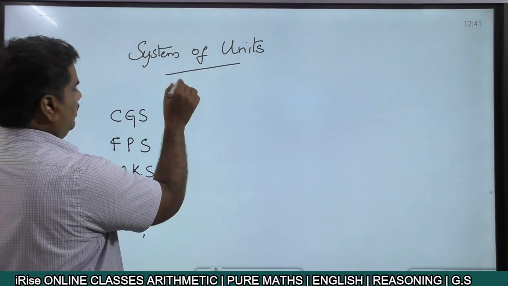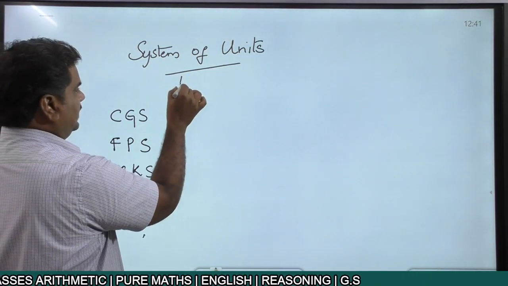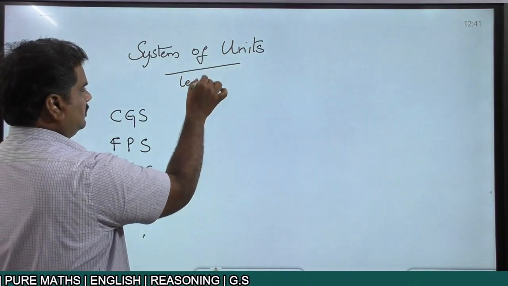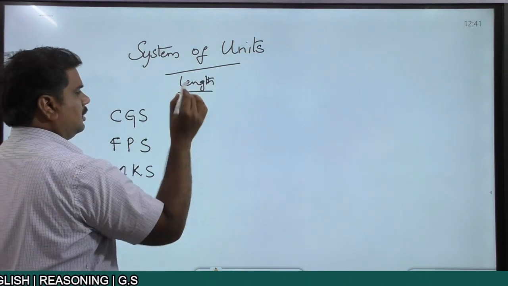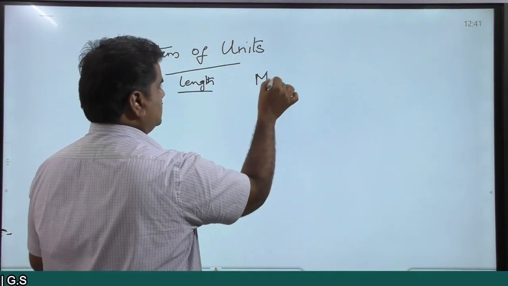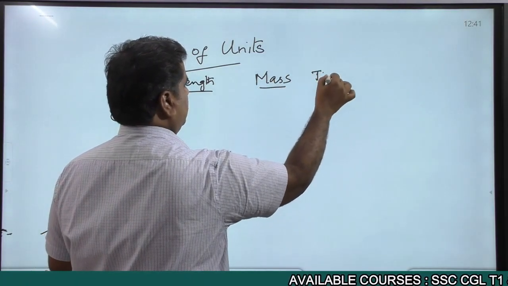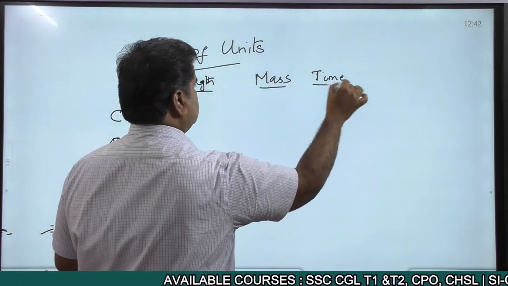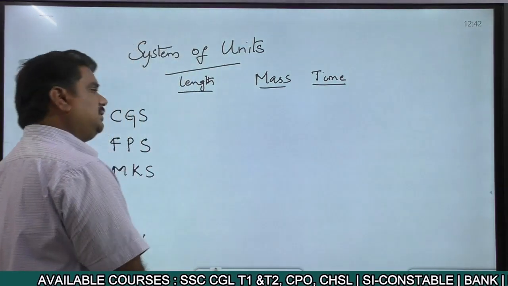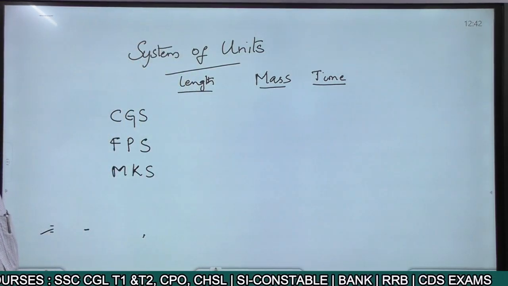What are the fundamental quantities? One is length, then mass. Length, mass and time, these are the fundamental quantities. Now for these three fundamental quantities, we write some fundamental units.